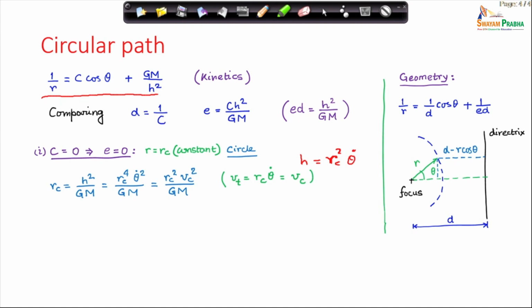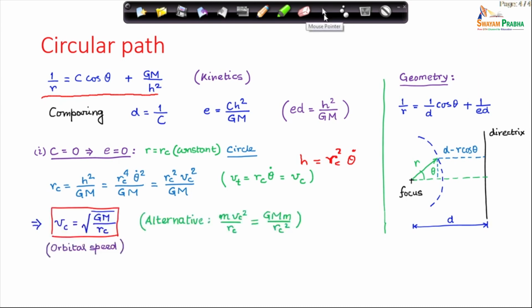So, the speed on the circular path is called orbital speed. Therefore, the orbital speed can be determined as under root g m by r c. There is an alternate way of finding orbital speed. You can match the centripetal force with the gravitational force, and from there also you can obtain the orbital speed.